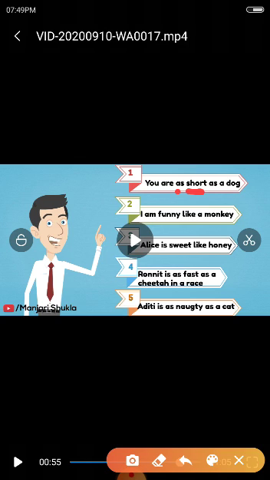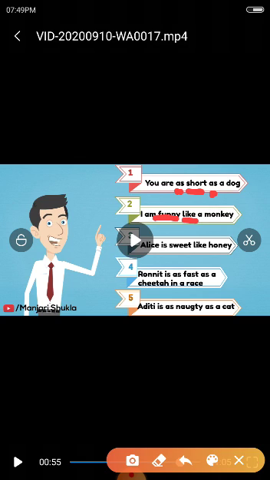As is a simile. The word as is used before and after an adjective. So if you use the word as, it should be used before and after the describing word. You have to keep this in memory. I am funny like a monkey. Here like is used as a simile. Funny is an adjective. Alice is sweet like honey. Ronit is as fast as a cheetah in a race. Aditi is as naughty as a cat.